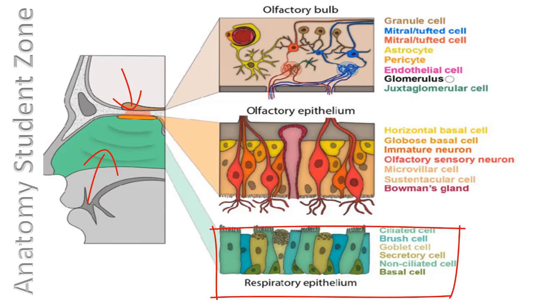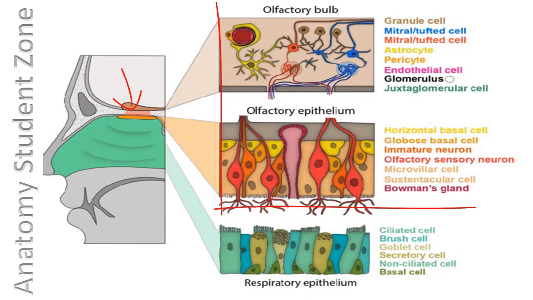So 95% of the nasal mucosa is lined with respiratory epithelium, and the remaining 5% is lined with olfactory epithelium, which covers the roof of the nasal cavity, the superior concha, and the upper part of the nasal septum. This is shown here with orange color, you can see in this image.